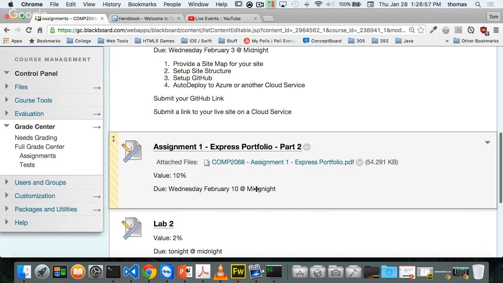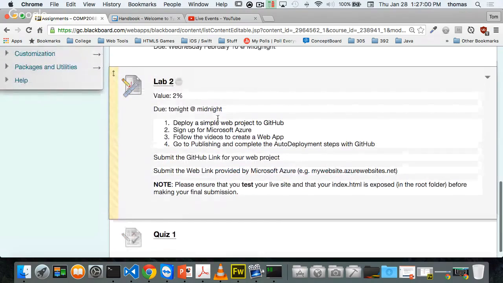I'm also going to be asking you to do Lab number 2, which is due tonight at midnight. What I'm going to ask you to do is deploy a simple web project to GitHub and sign up for Microsoft Azure if you haven't done it already. Follow the videos that we made to create a web app, because we did a whole web app last week, and how to deploy that. Then go to publishing and complete the auto deployment steps with GitHub if you haven't had a chance to do that. Then give me your GitHub link for that web project and a link for your live site on Microsoft Azure, so whatever your website's called, mywebsite.azurewebsites.net.